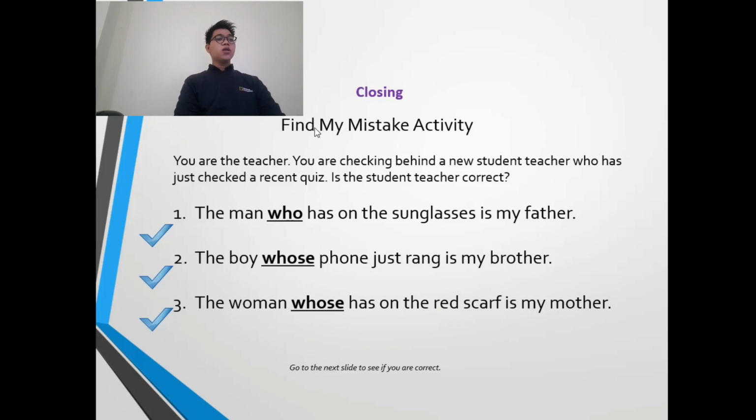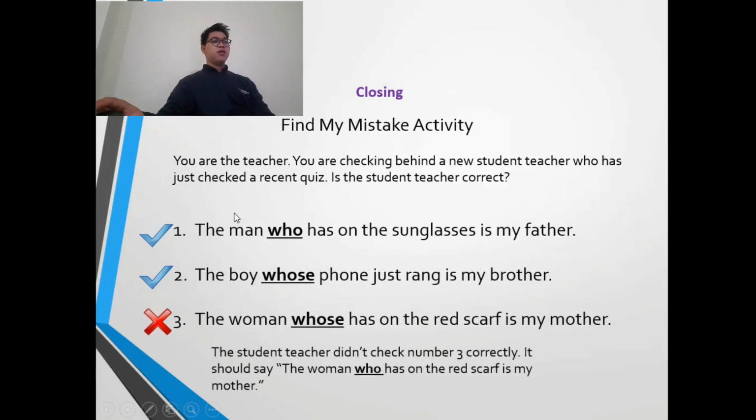And the second one, the boy whose phone just rang is my brother. The woman who has on the red scarf is my mother. Which one is the wrong sentence? Which one has a mistake? Okay, that's the third one.